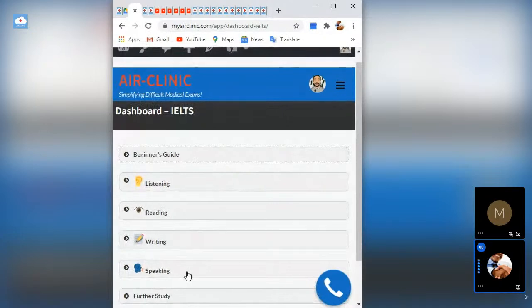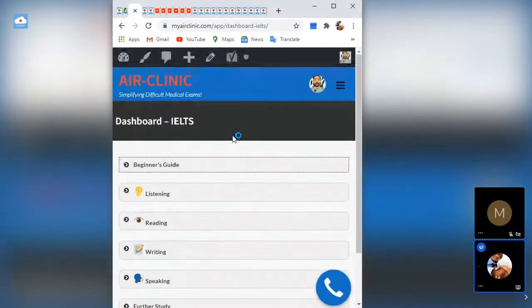So for you to pass your IELTS, you need to get a very good grade. For example, for medical doctors, you have to get up to 7.5 general score. That's the average score, the total score of everything. At least the minimum you can get in each one is 7.0, but when you average everything, it should be up to 7.5. That's for medical doctors that want to go abroad, that want to go to the UK.